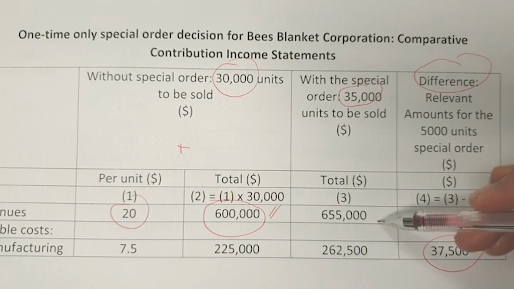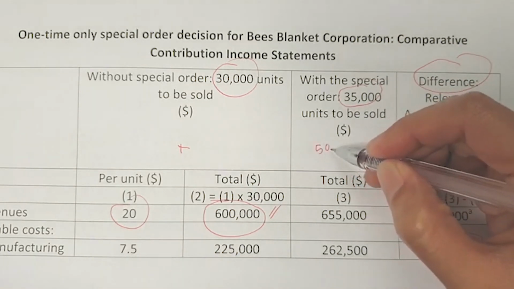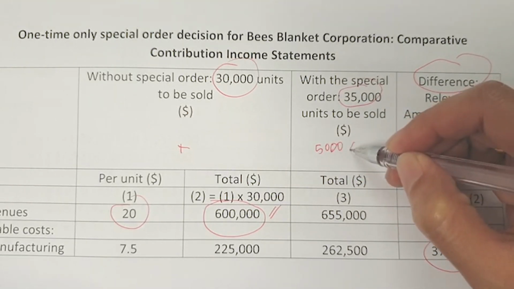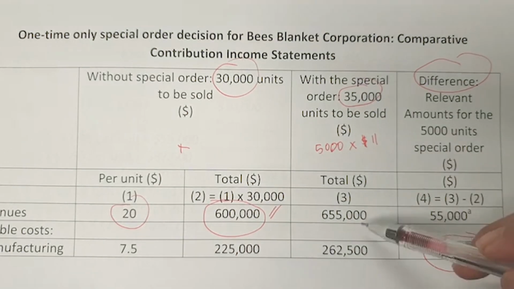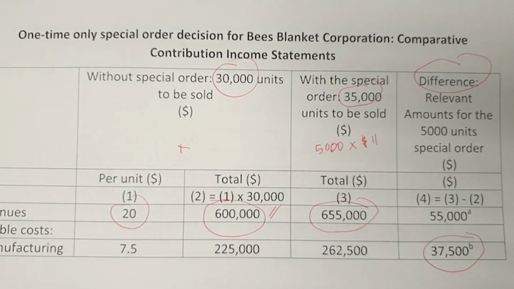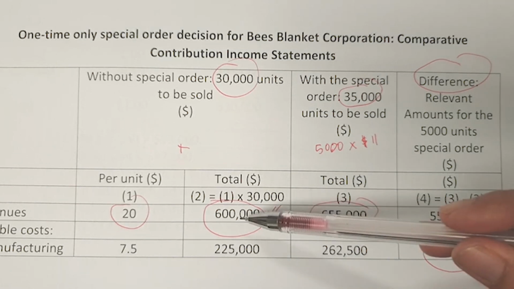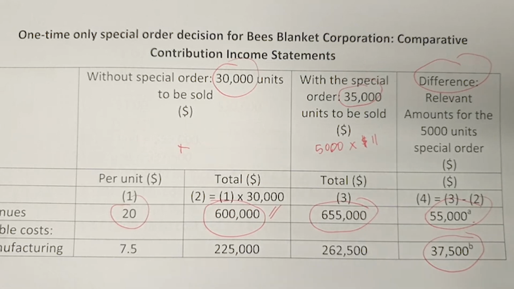With the special order of 35,000, we already know from the information given to us that this 5,000 is times the $11 price offered by Amanda Hotel. So that's why it now increases to 655,000. Okay, and the difference is obviously between 600,000 and 655,000. We can get here the difference of 55,000. This is in regards to revenue.